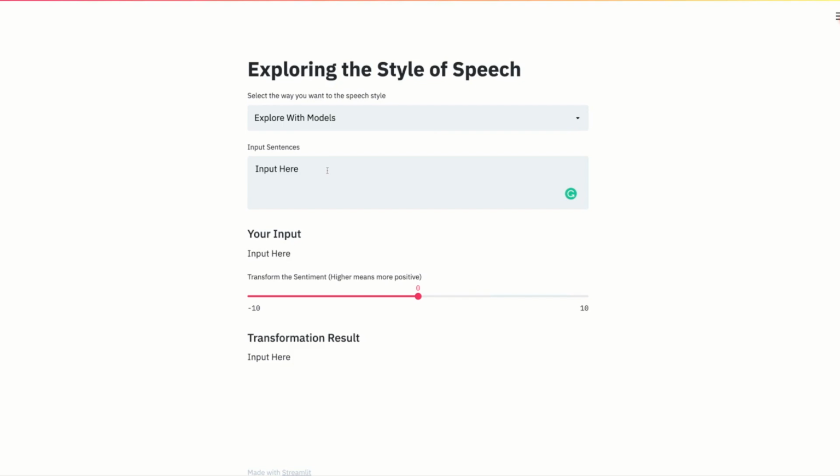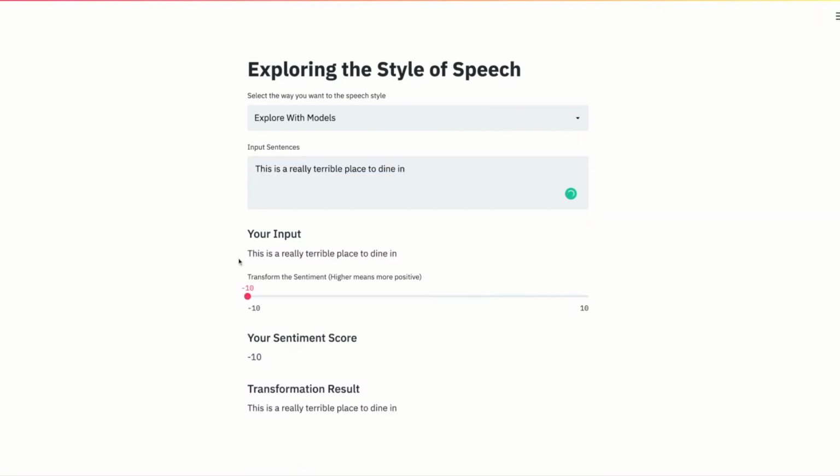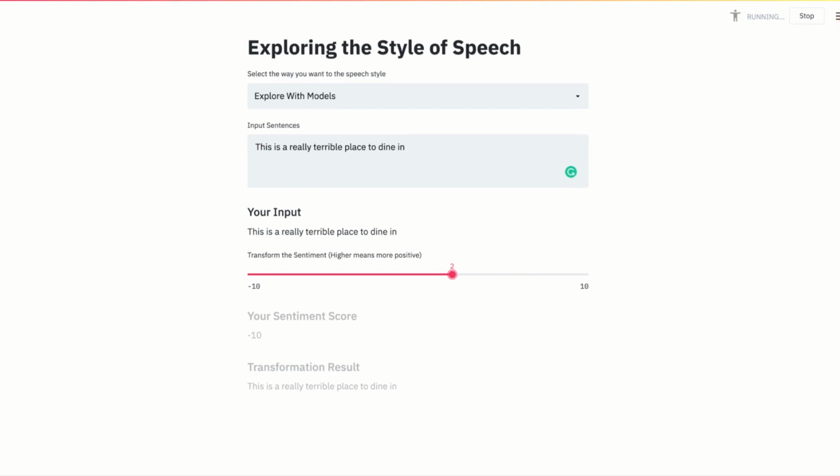In the model here, you can see we have a user input label where users can just type in their customized sentences. This is a really terrible place to dine in. Obviously, it's a super negative sentence on the output review. Now let's see if we can make it slightly positive by using our transformation. We have two models here. The first model is the sentiment transformation model, and the second model is the grammar correction model. The reason is that we found out that sometimes the output of the sentiment transformation model doesn't really make sense. It's not super user readable. And that's why we introduced the second model.